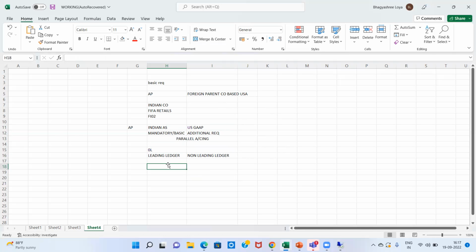I will show everything in our SAP portal, how we maintain everything. Just in order to see the basic requirement, we should have defined accounting principles, and we have ledger groups attached to it.